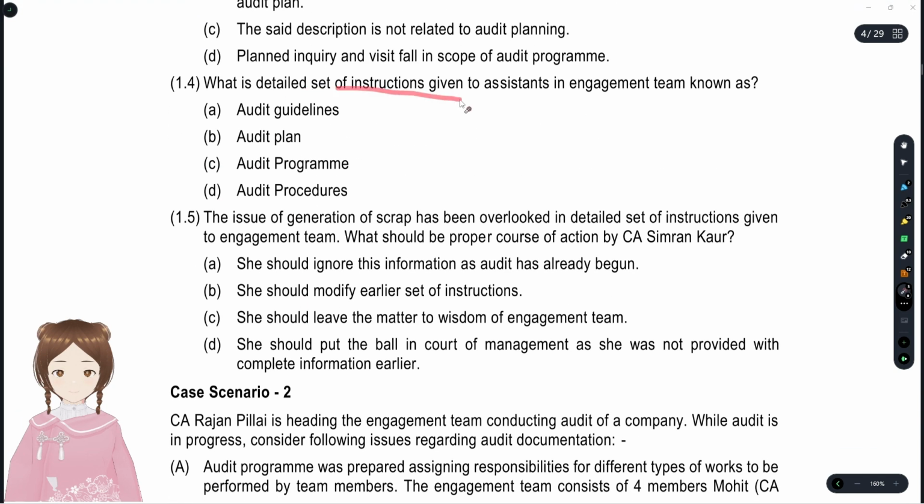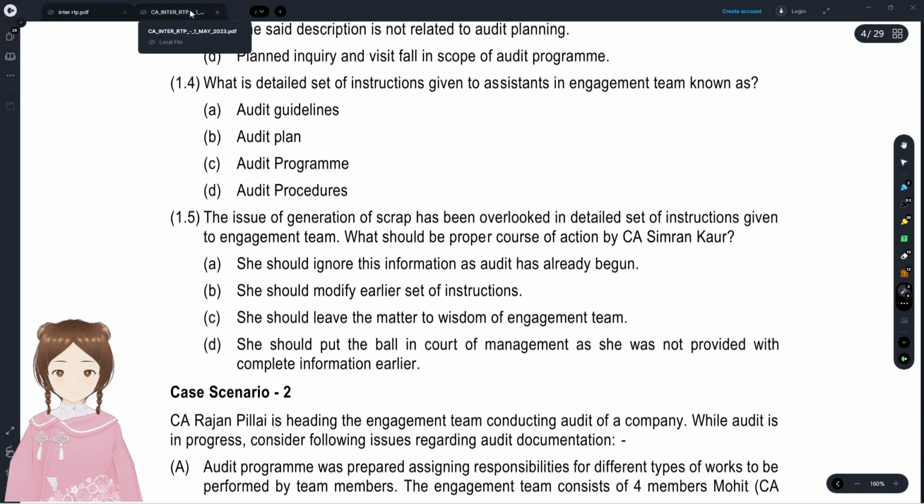What is the detailed set of instructions given to the assistants for the work? Audit program?